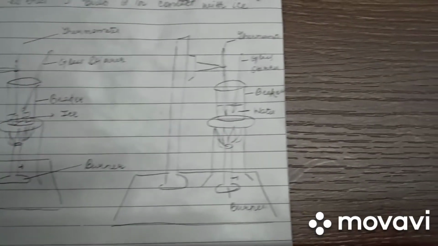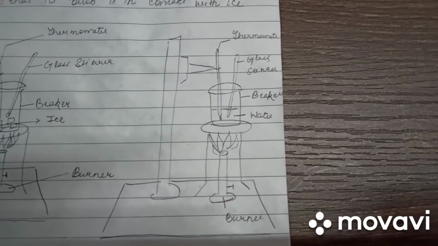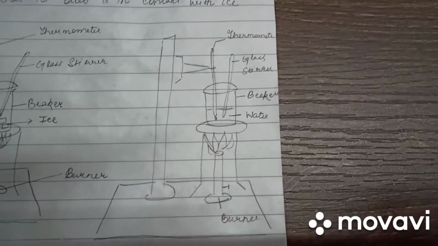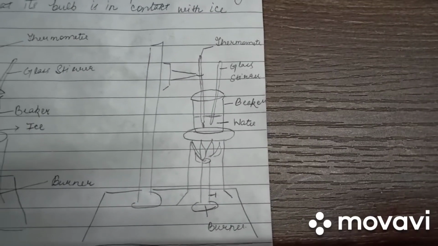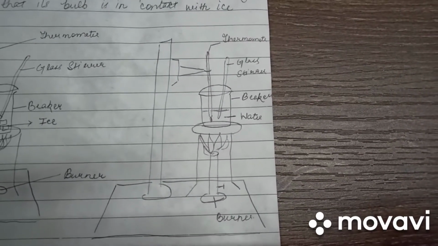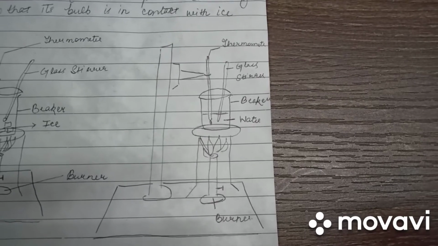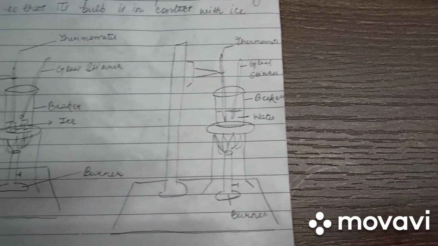Similarly, in the second apparatus, we have a similar arrangement with the change that we have water inside the beaker instead of ice. Again, thermometer is in contact with the water so that we can note the temperature changes simultaneously.